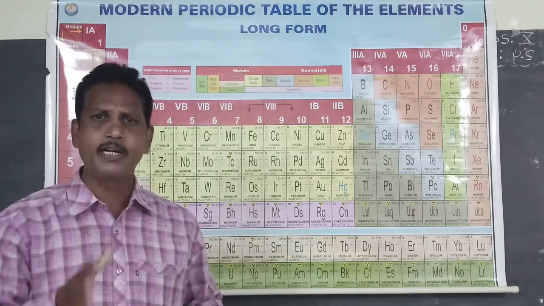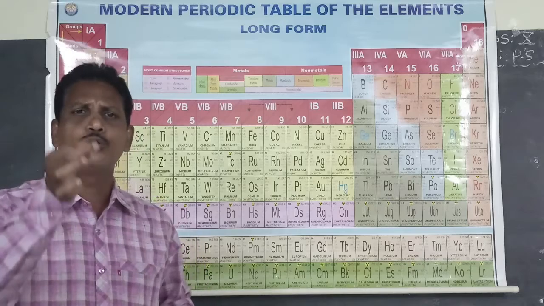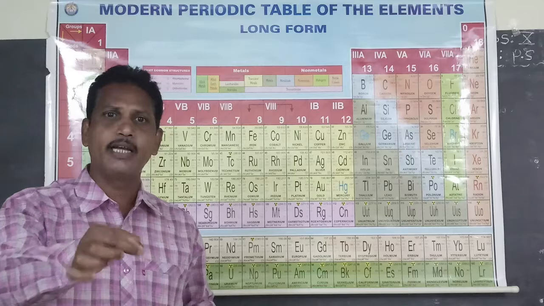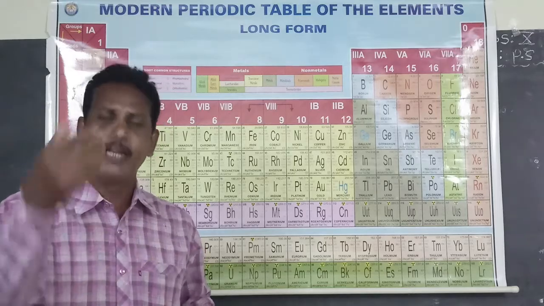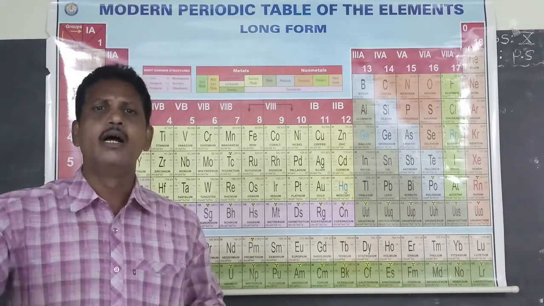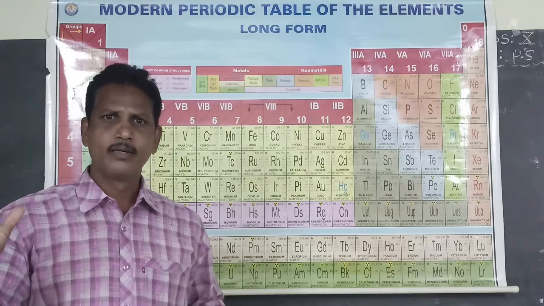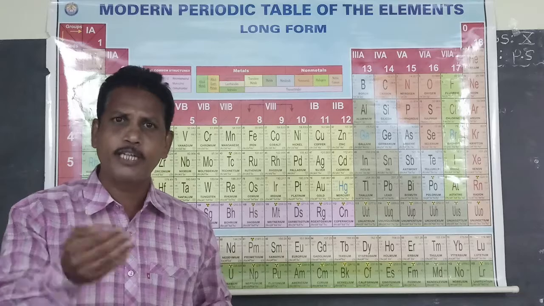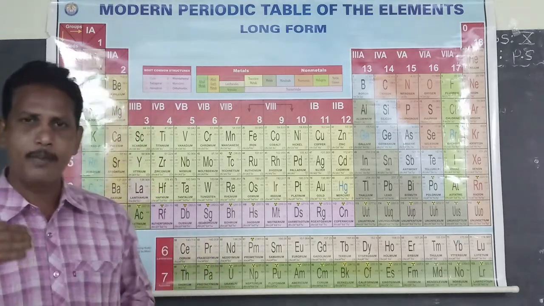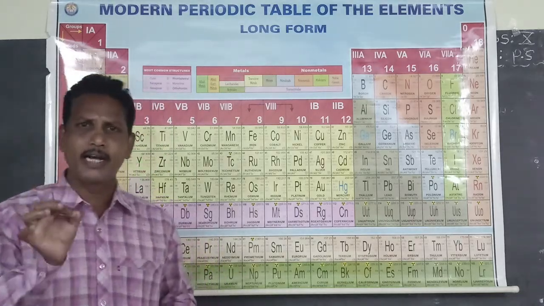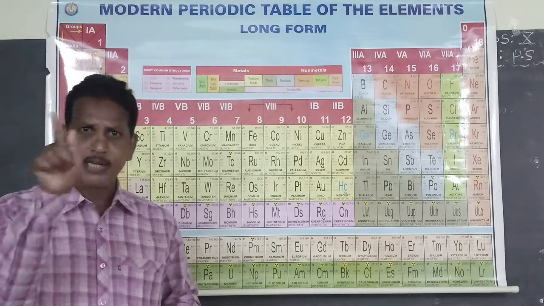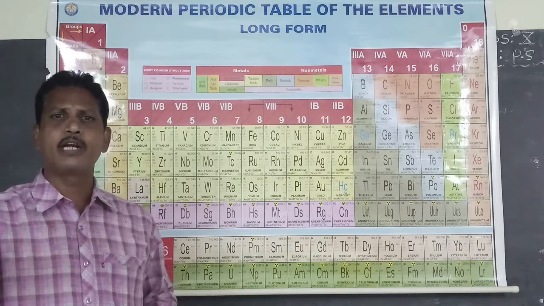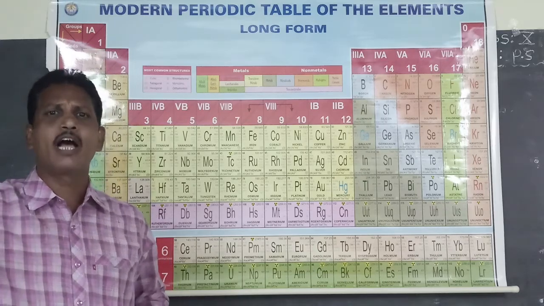What is meant by atomic number? The number of positive charges present in the atom of an element is called its atomic number. Positive charge is called proton. The number of protons present in an atom is called atomic number, denoted by the capital letter Z. So atomic number is a more fundamental property than its atomic weight.